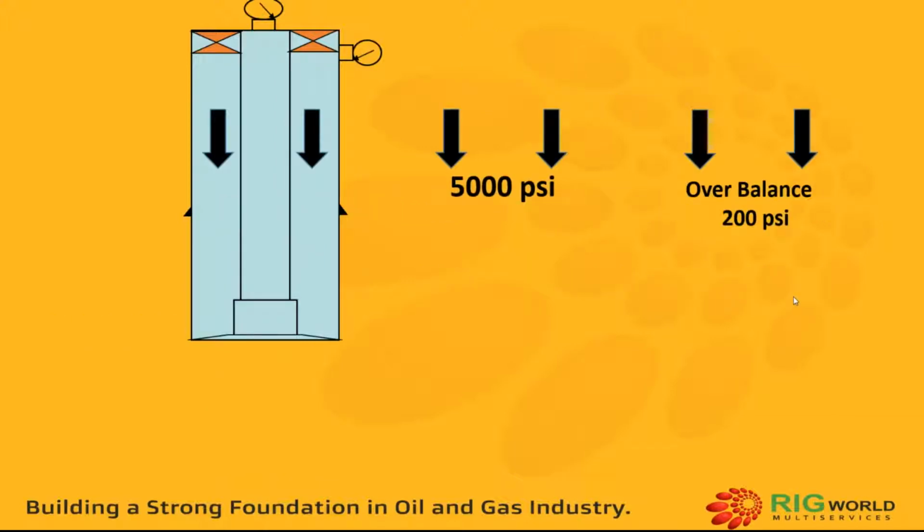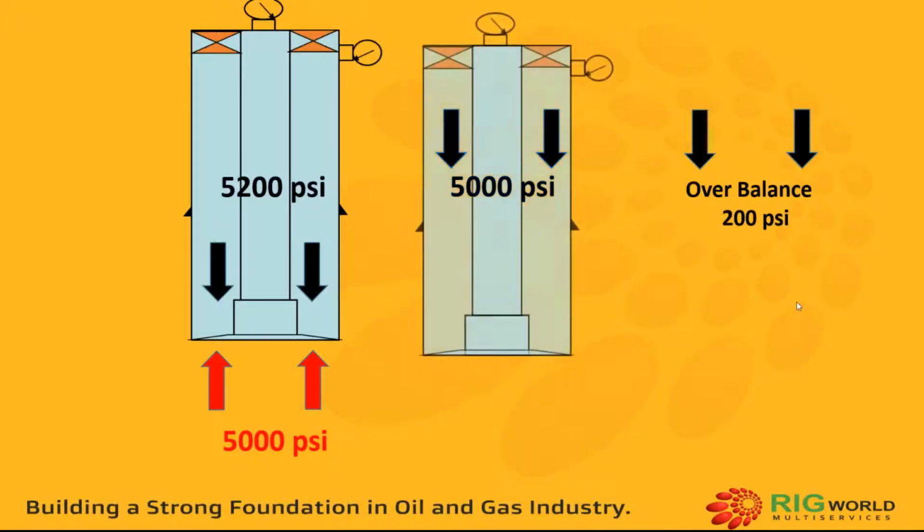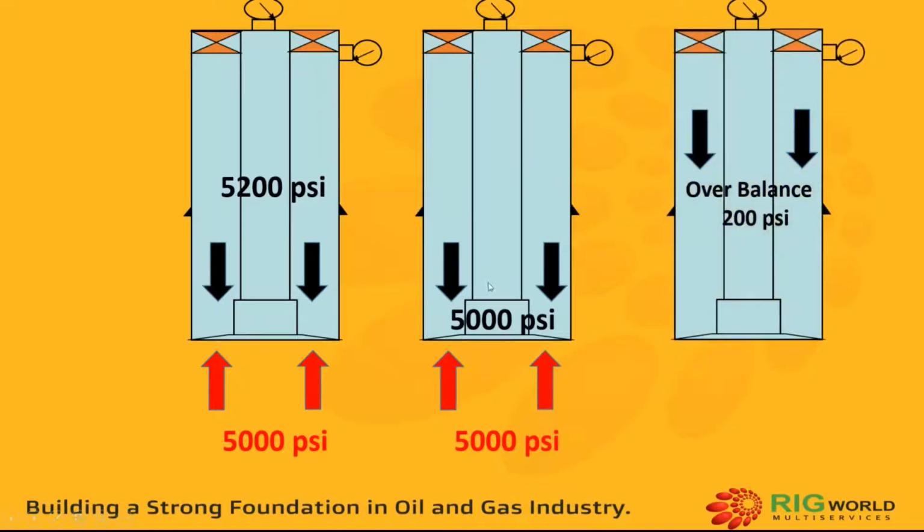So in the first well, as you can see, the pressure acting downwards is the pressure of mud, and that is 5,200 psi, and the pressure acting upwards is the pressure of formation, that is 5,000 psi. From the given data, formation pressure is 5,000 psi. Now to balance this 5,000 psi, hydrostatic pressure has to contribute 5,000 psi.